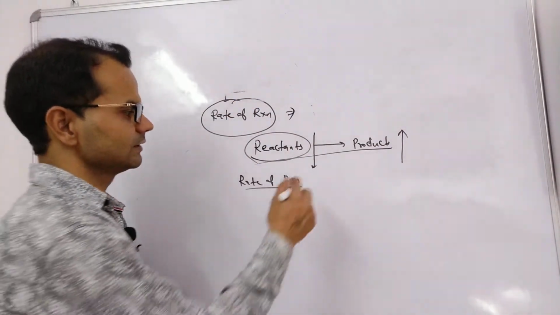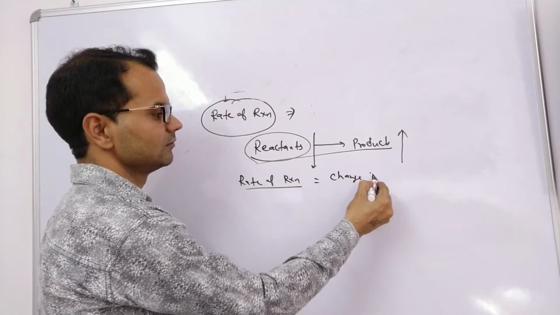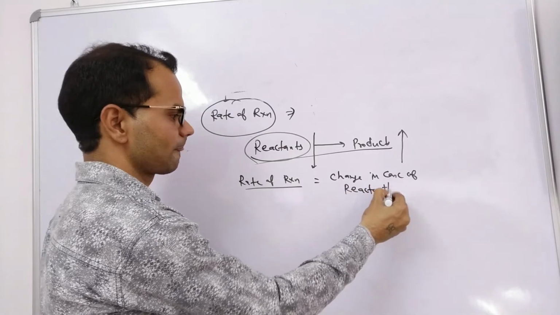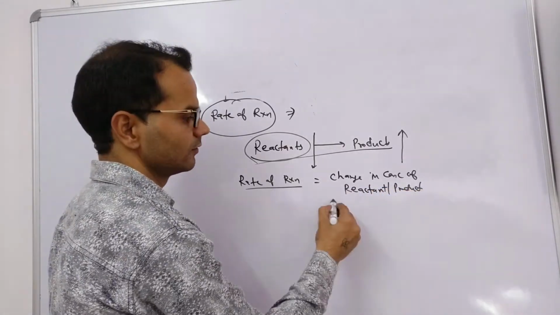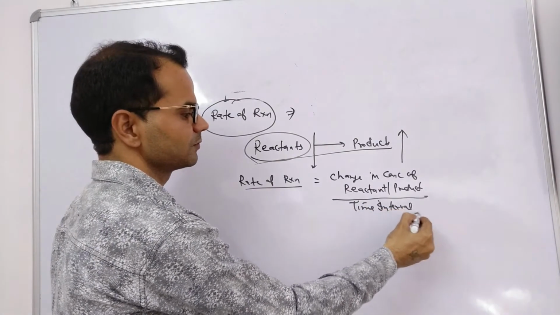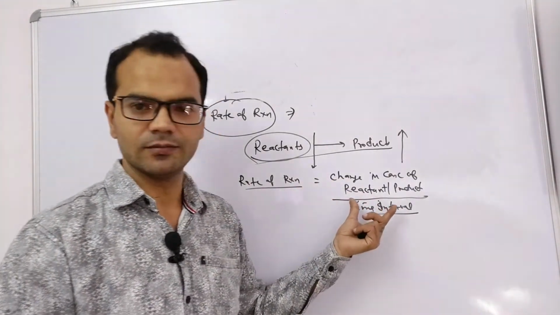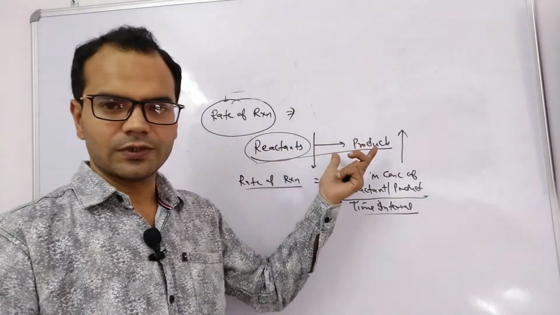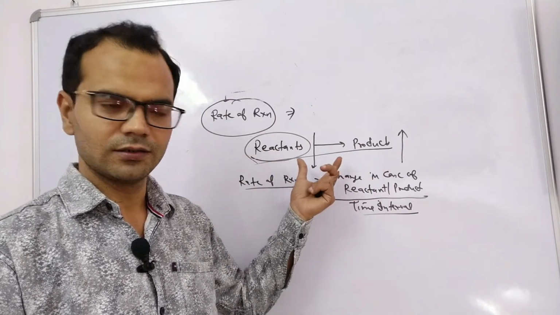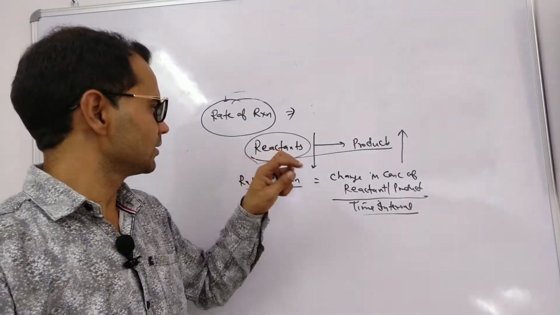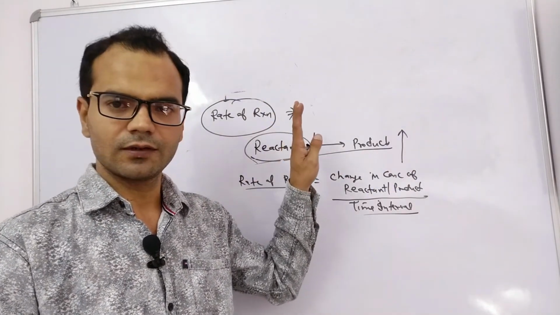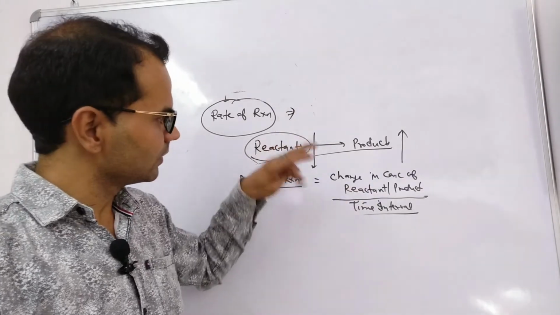So rate of reaction is change in concentration of reactant or product in a time interval, with respect to time taken. Reactants will disappear, products will form. Clear? Rate of reaction can be defined with respect to reactants as well as products. Clear? Let's understand this with a graph.